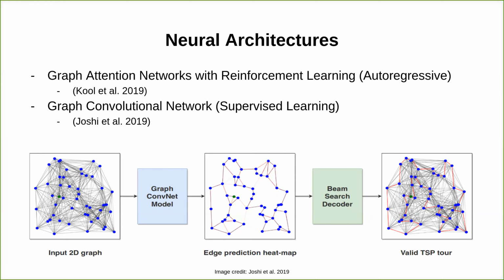In the first approach, we tried a graph attention network with reinforcement learning. This is an autoregressive approach, meaning that at every time step, the next location to visit is conditioned on the current partial solution. The next approach uses a graph convolutional network, and that produces a heat map over all edges as shown in the figure. Edges that are more likely to be a part of the optimal tour have a higher heat, and therefore a higher opacity in this figure. In practice, a threshold hyperparameter is used as a cutoff mask for the final edges to consider. Then a beam search is applied to produce a valid TSP tour.